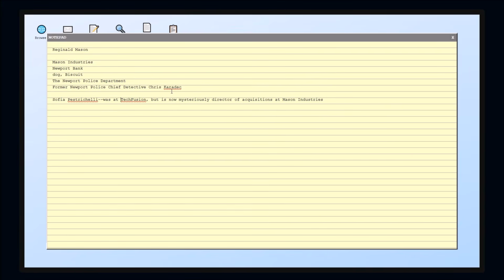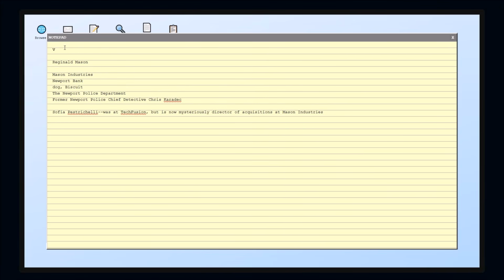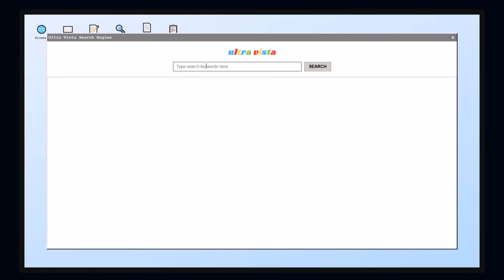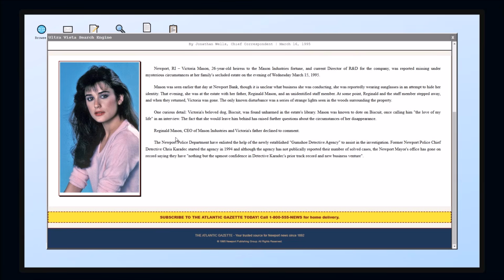Okay, now, wasn't there... I'm already forgetting Victoria's name. Victoria Mason, victim. So wasn't there something about a director that was there? Is she the director? No, she's the current director of R&D. That's why I'm misreading. And Reginald was there with an unknown staff member.